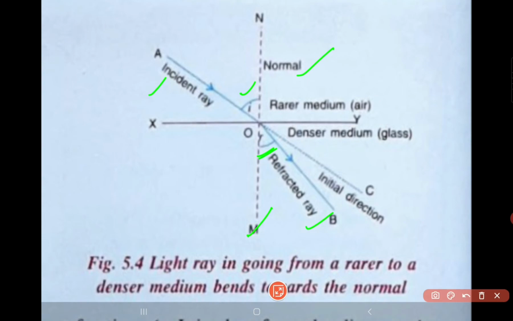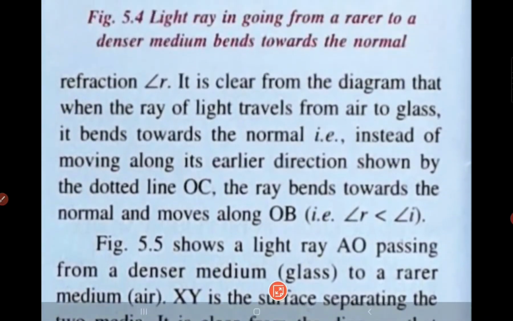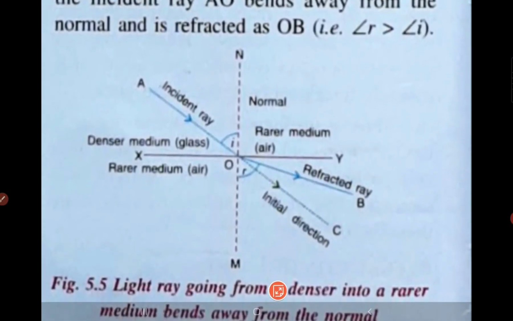There is another figure just below that. You don't have to go through all these things. Whatever I have explained is enough. Here also you can identify which is the surface of separation, which is the normal, which is the incident ray, which is the angle of incidence, which is the refracted ray, which is the angle of refraction, etc. So I hope you have understood all these terms.